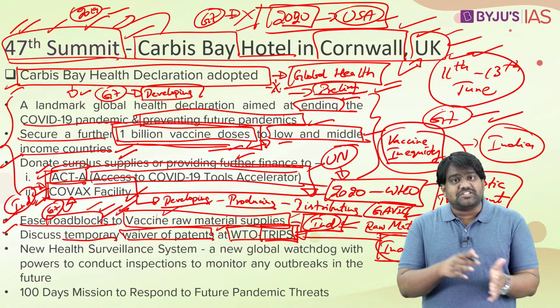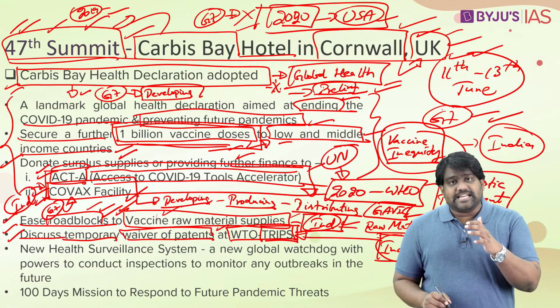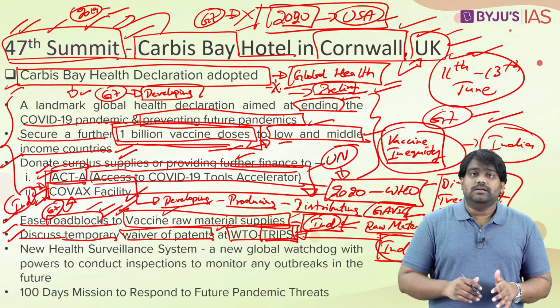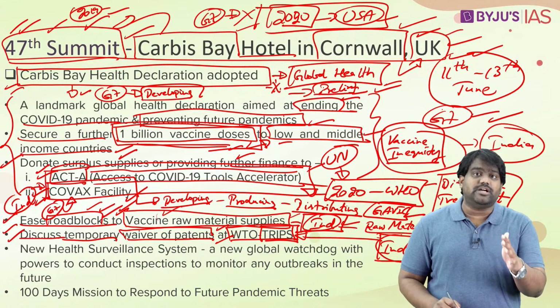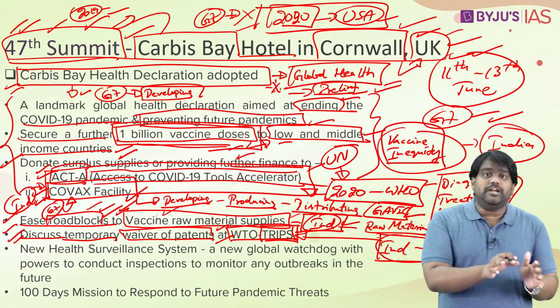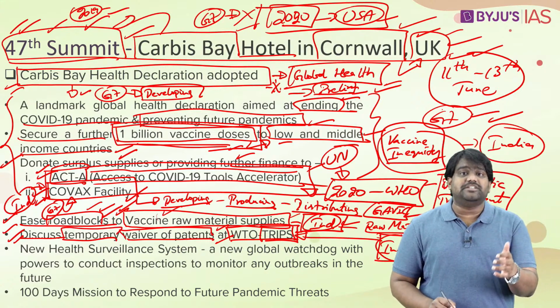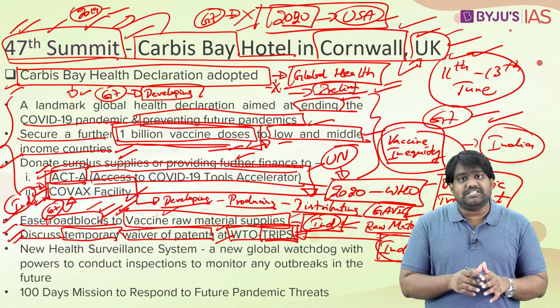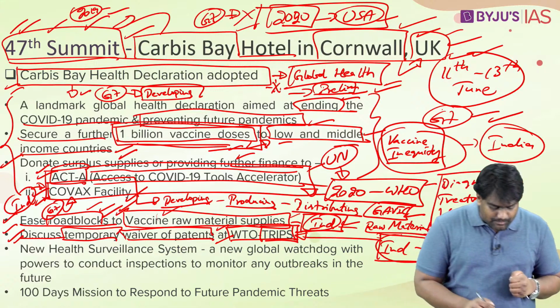Many developed countries have expressed support, and at the G7, they have stated that they will consider this matter, take it forward, hold further negotiations, and see what they can do at the WTO. They still haven't agreed to support it completely, but they've agreed to hold the discussions and consider whether a temporary waiver of patents can be given for certain vaccines, which will help in containing the pandemic. Okay, this is another major development.